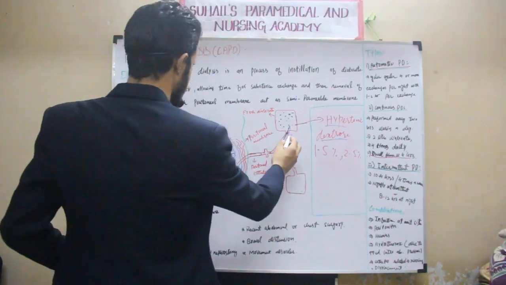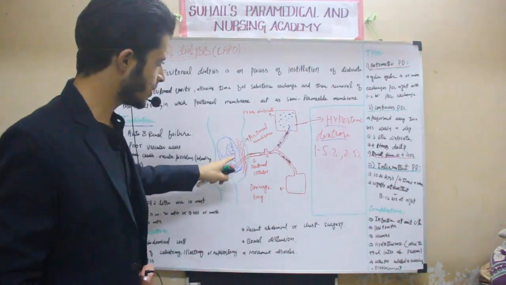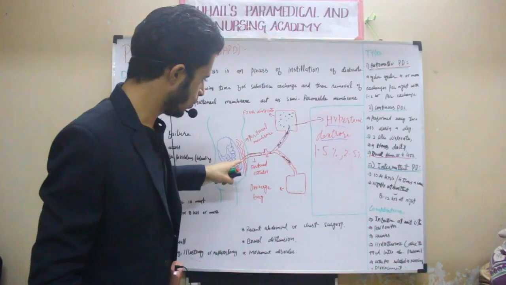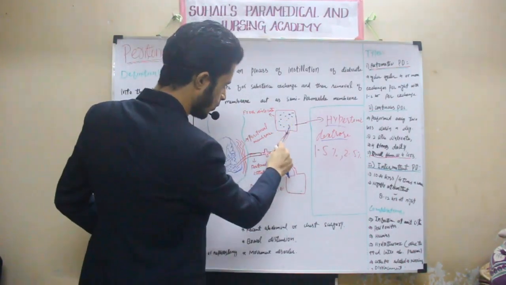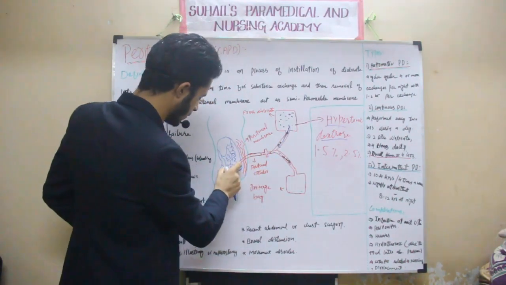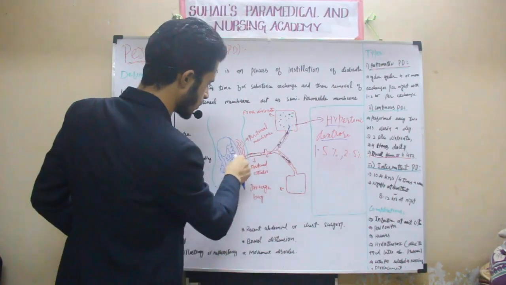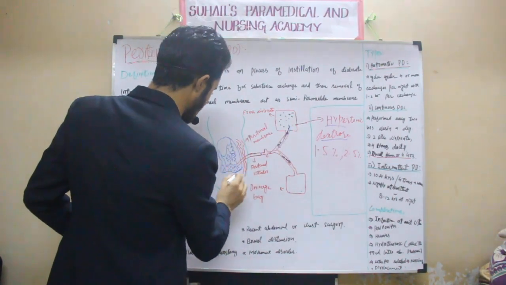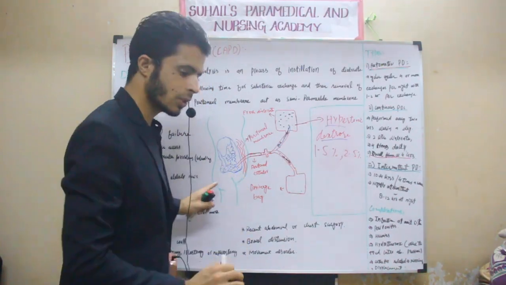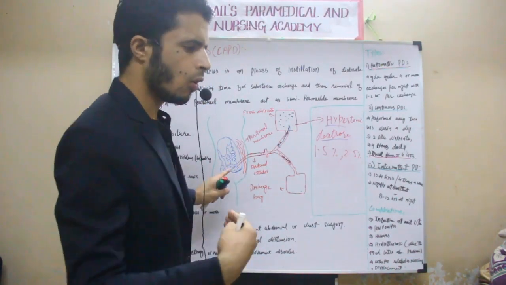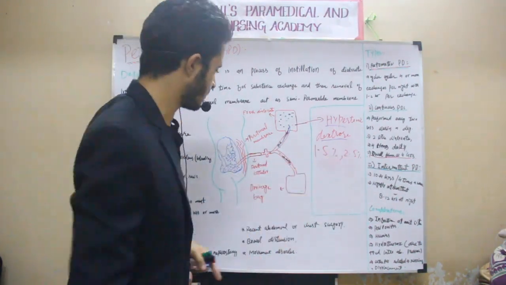Mostly, I have written here, peritoneal dialysis has a cycle. It has three processes, three stages. One is called inflow, another is called dwelling, another is called drainage. The inflow means this fluid will be installed into the peritoneal cavity. How much fluid? Mostly 2 liters. For 10 minutes this fluid will be installed into the peritoneal cavity. Then there will be a dwelling time. Dwelling time will be mostly 20 to 30 minutes, or it may be hours, depending upon the type of peritoneal dialysis that I will tell you later.